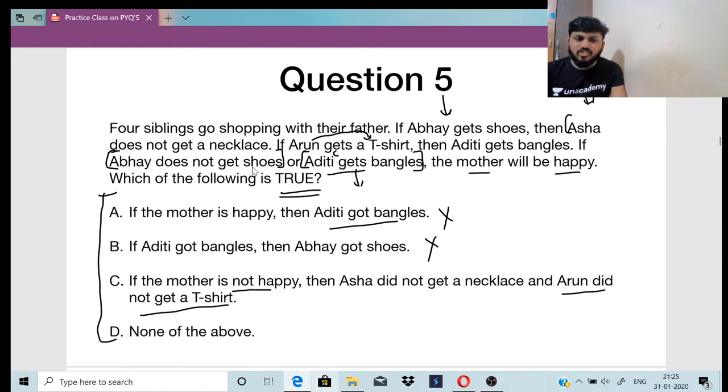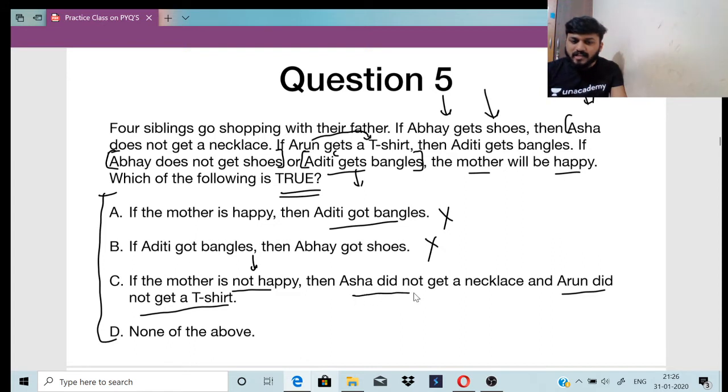Then if Abhay does not get shoes, mother will be happy, right? Mother is not happy. That means Abhay got shoes. If Abhay gets shoes, Asha will not get a necklace.